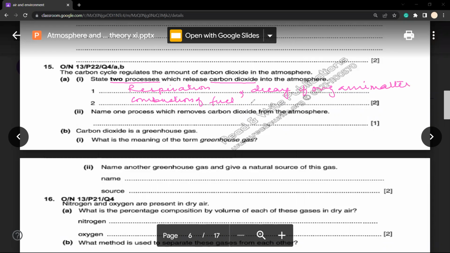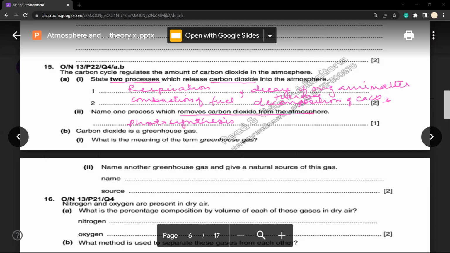Or it can be thermal decomposition of calcium carbonate. And many other processes, okay, like combustion or the burning of the fossil fuel, etc. Now, name one process which removes carbon dioxide from the atmosphere. We know very well that is photosynthesis. Photosynthesis is a process where the plants take in the carbon dioxide in order to prepare their own food, and that actually balances the percentage of carbon in the atmosphere.